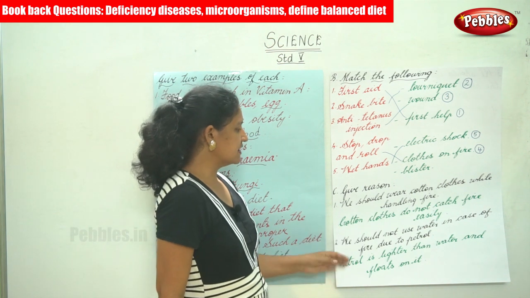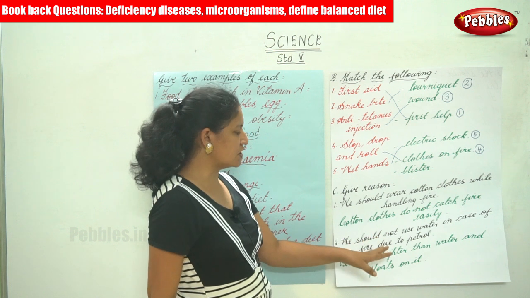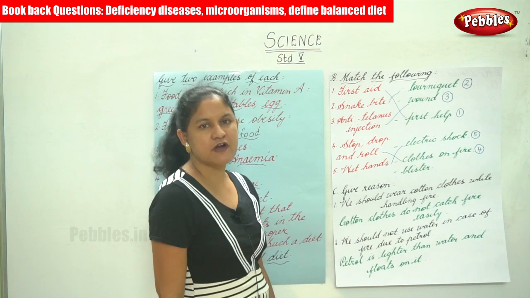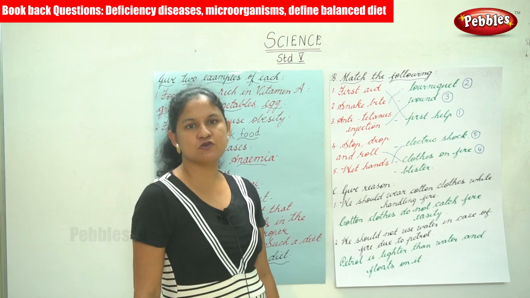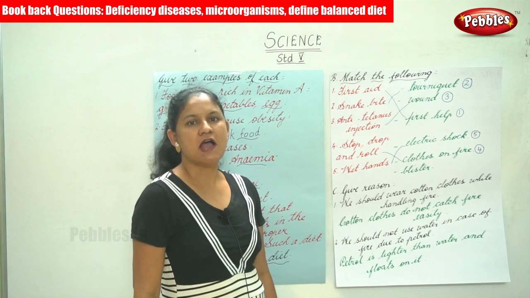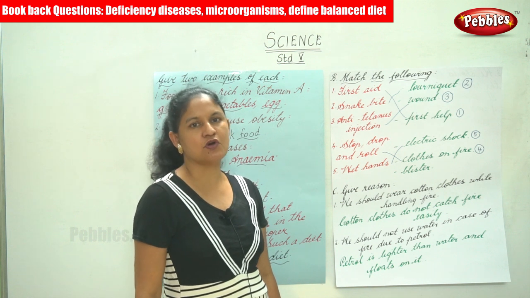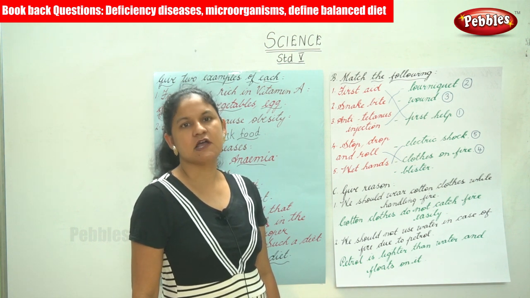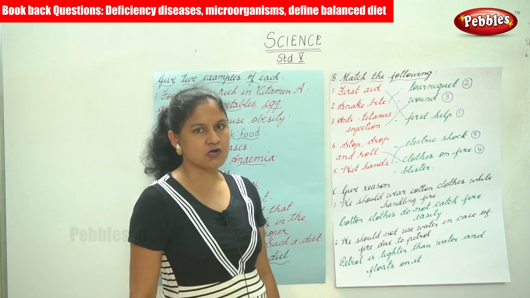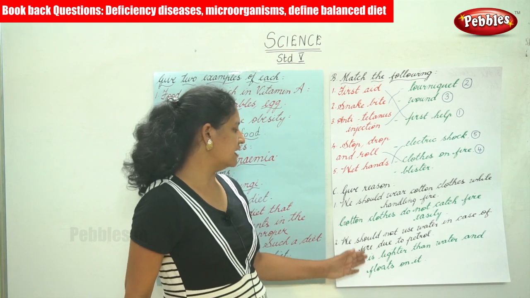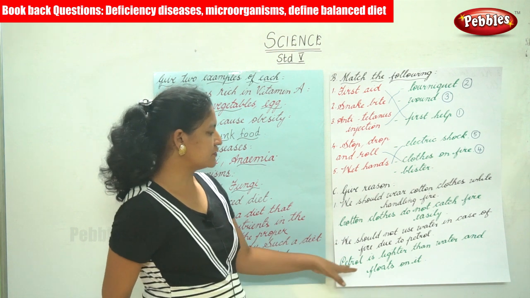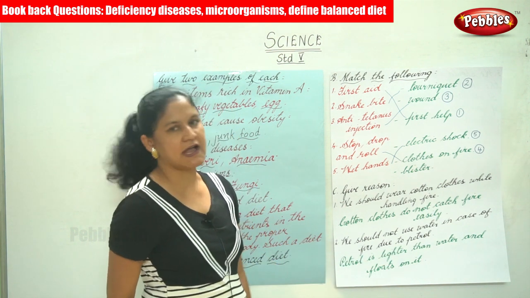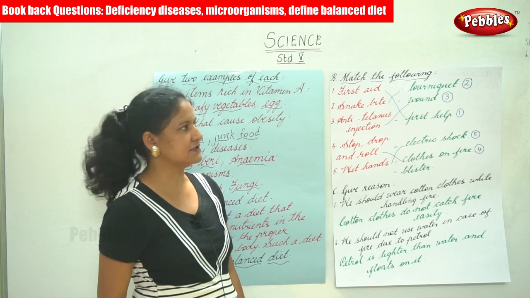The next is we should not use water in case of fire due to petrol. We have already seen that petrol is lighter than water and it tends to float on water. In that case, we should not use water to put out a fire due to petrol. Petrol is lighter than water and floats on it.